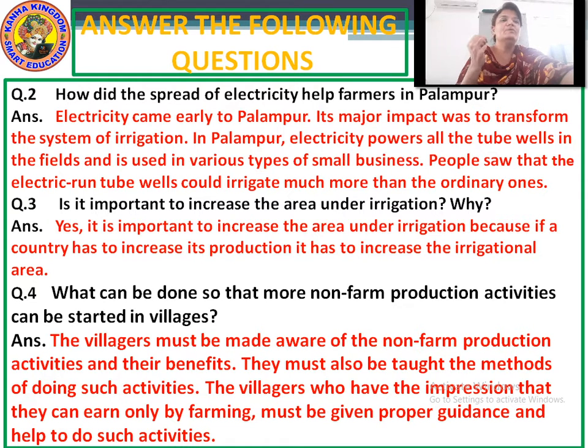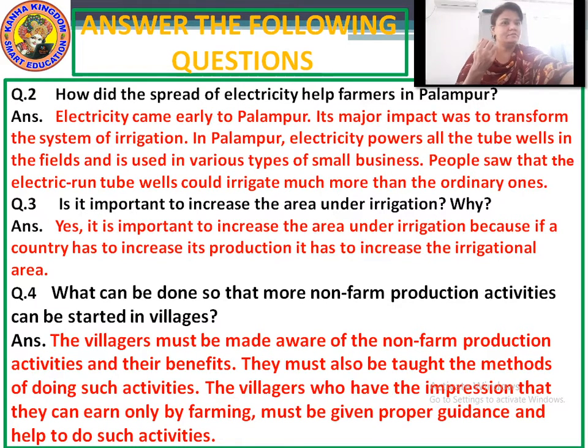In Palampur, electricity powers all the tube wells in the fields. The farmers use the electricity for running the tube wells, and it is used in various types of small businesses. We had seen that in Palampur there were non-agricultural activities also.